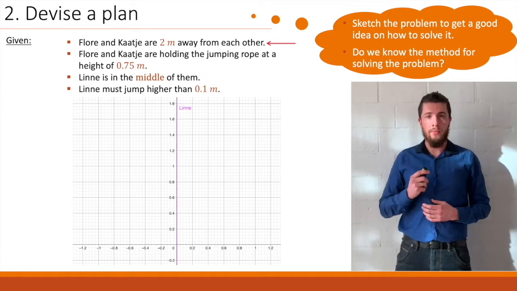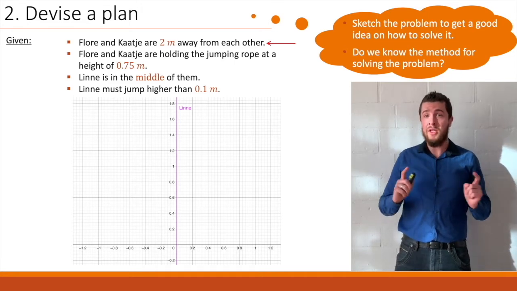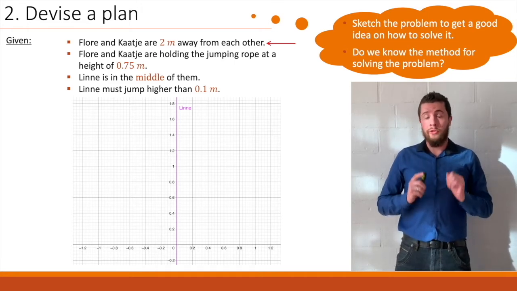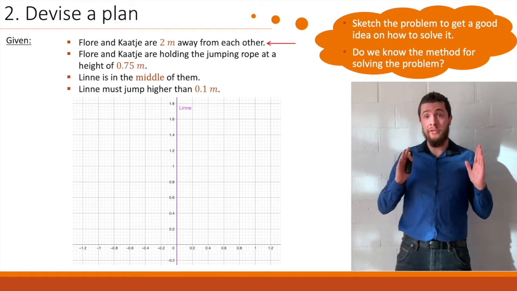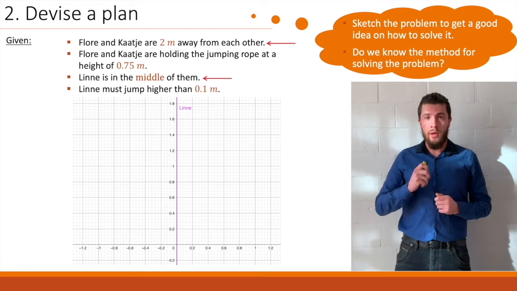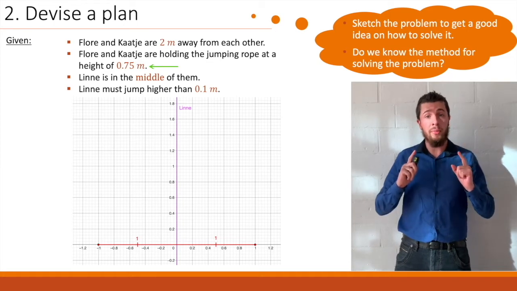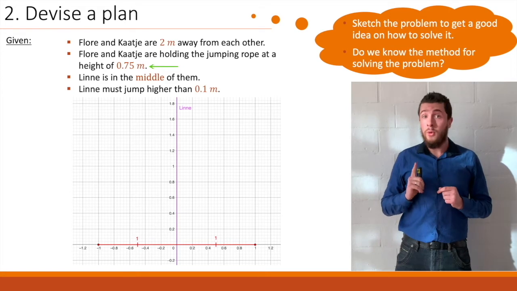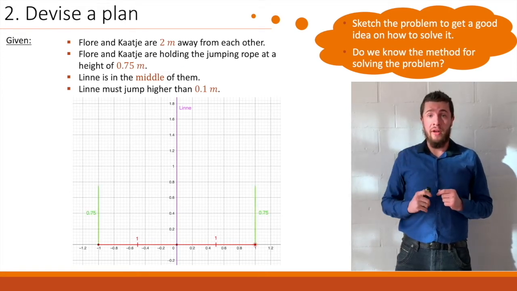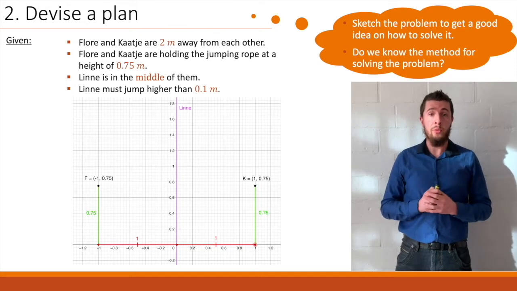Okay. Now, next up, about Flora and Katja, we know that they are 2 meters away from each other, and Lynn is in the middle. So we move from the y-axis 1 meter along the x-axis in both directions. And let's go ahead and do that. And so we end up right there. We also know about Flora and Katja that they're holding the jumping rope at a height of 0.75 meters. So we go upward 0.75, thereby determining the position where they were holding the rope.